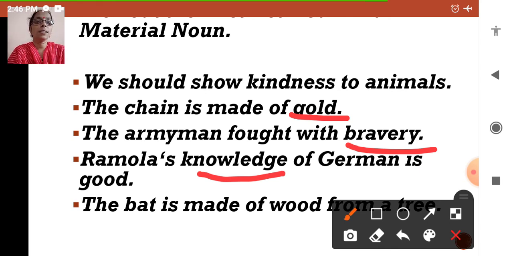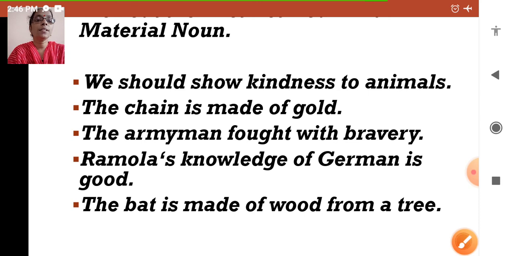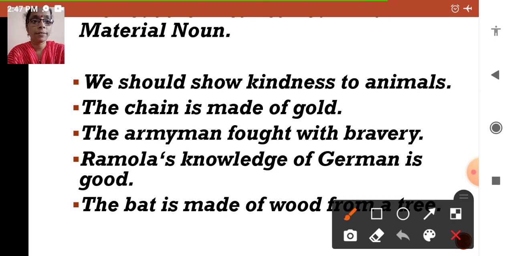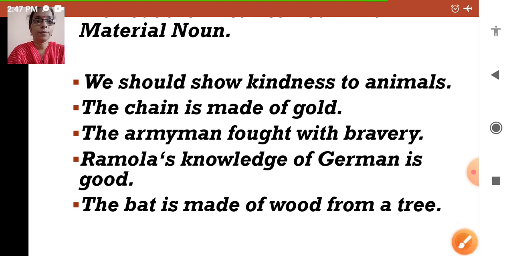Then last sentence, the bat is made of wood from a tree. So, here which is the noun? Correct. We have wood here as a material noun. What is the bat made of? Made of wood. So, I hope children, all the nouns are clear to you all now.